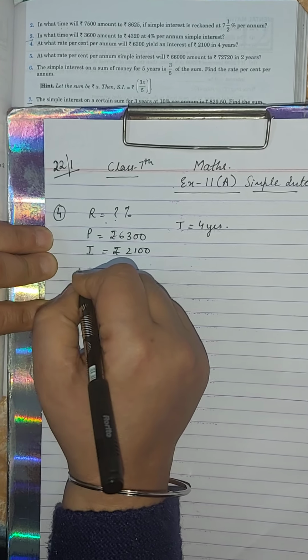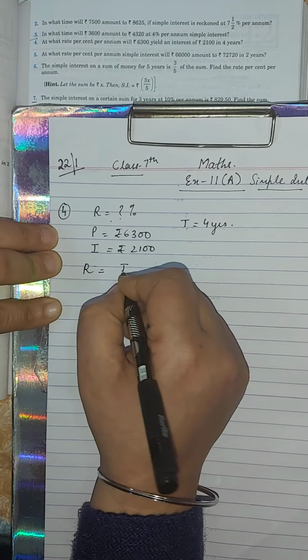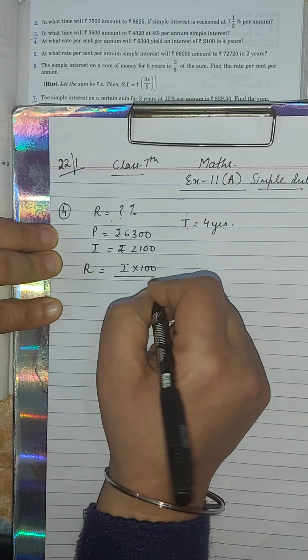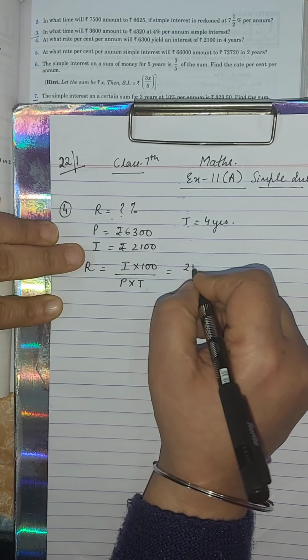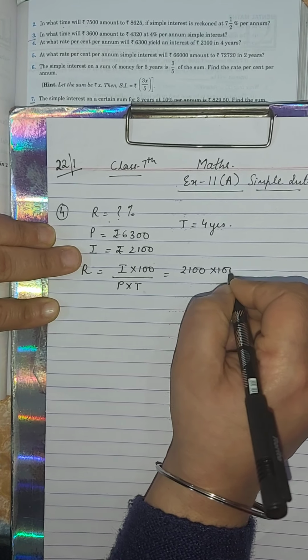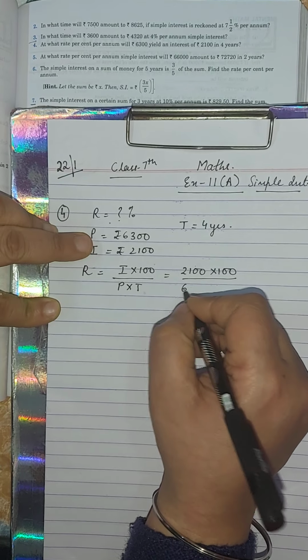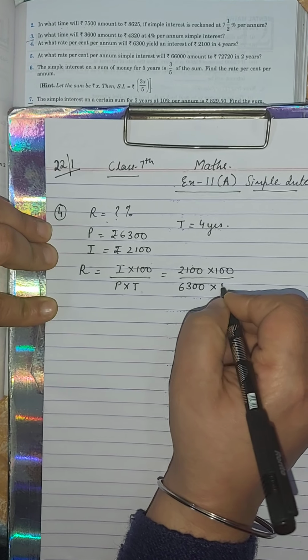So as I've told you, what is the formula of rate? Interest into 100 upon P into T. Interest is 2100 into 100 upon principal is 6300 into 4 years.